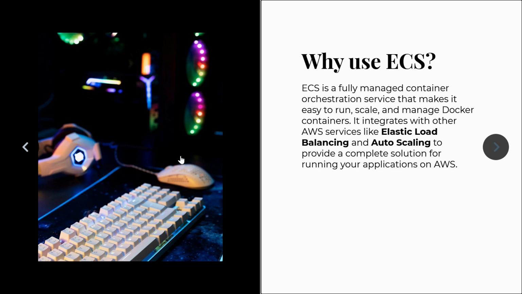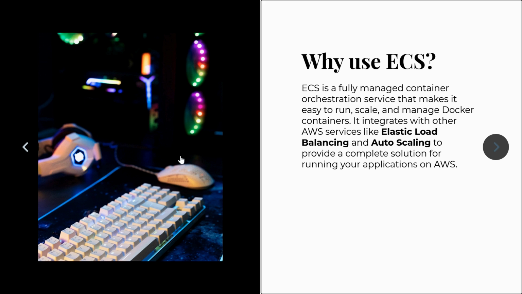That is the beauty of why people are moving from normal containerized tools to cloud-related containerized tools like ECS. If anybody asks what ECS is and why we should move to it: ECS stands for Elastic Container Service. It is a fully managed container orchestration service that makes it easy to run, scale and manage Docker containers.